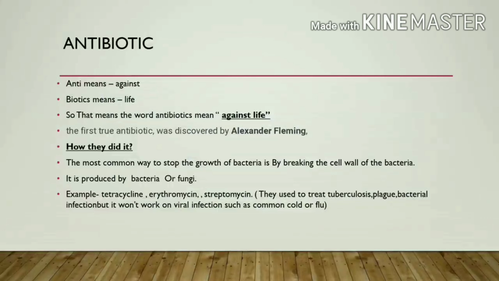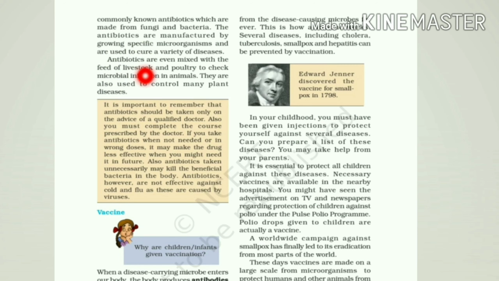They only work on what? Bacterial disease. Okay? Antibiotics are even mixed with the feed of livestock and poultry to check microbial infection in animals. They are also used to control many plant diseases as well.